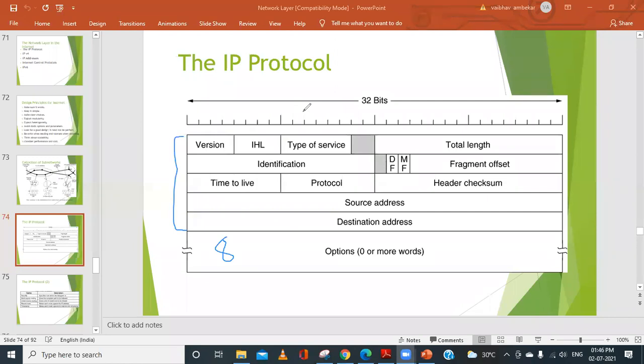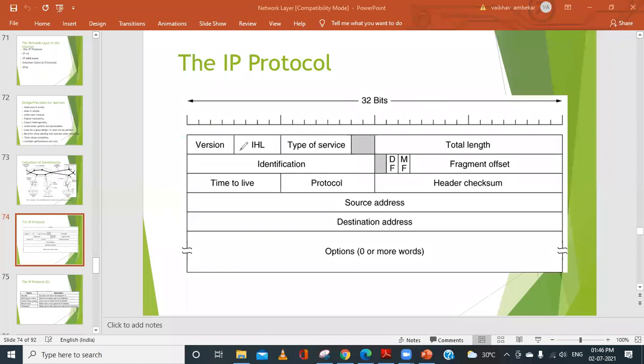So this is the basic thing you should know about the IP protocol, that is, the header structure or header format. Let me repeat: every row is made up of 32 bits, so every row is 4 bytes. We have 5 rows here, so the fixed part is 20 bytes, and the optional part can take from 0 to 40 bytes.